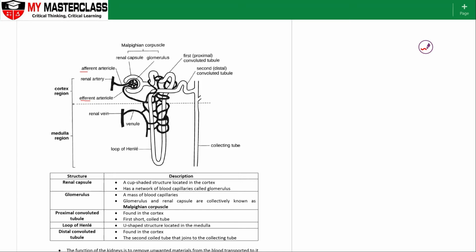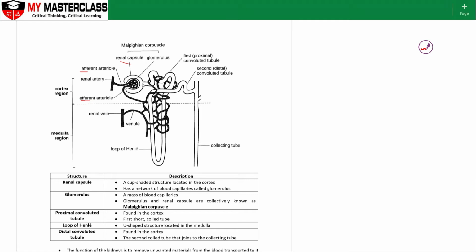So only the small substances will be forced through due to the hydrostatic pressure that is coming in from the renal artery and into the afferent arteriole. Okay, so once the ultrafiltration takes place, it will be collected over here. This is your Bowman's capsule, or another term for it is your renal capsule. Okay, so renal capsule or Bowman's capsule along with the glomerulus, which is here, is your corpuscle.